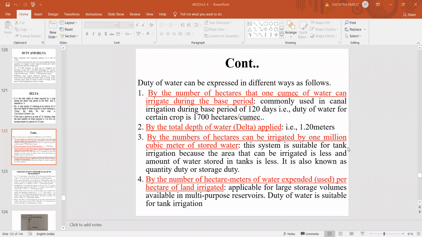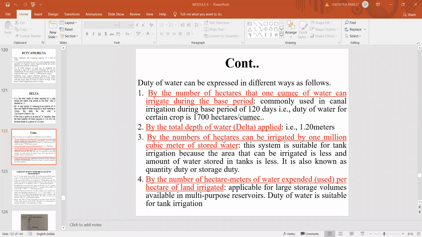This system is suitable for tank irrigation because the area that can be irrigated is less and the amount of water stored in the tank is also less. So it is also known as the quantity duty, or the storage duty. And also the duty can be expressed by the number of hectare meters of water expended or used per hectare of land irrigated.